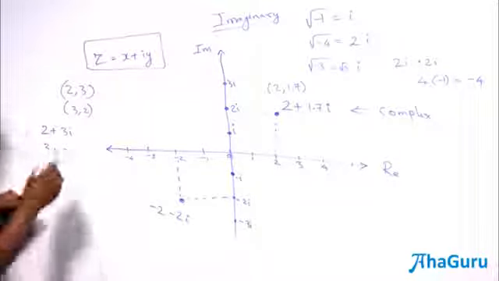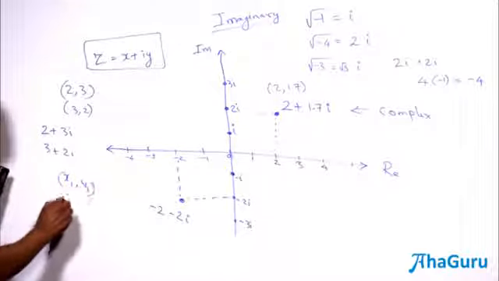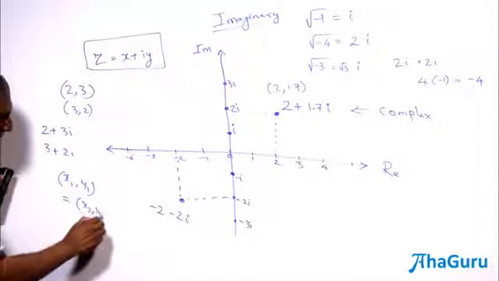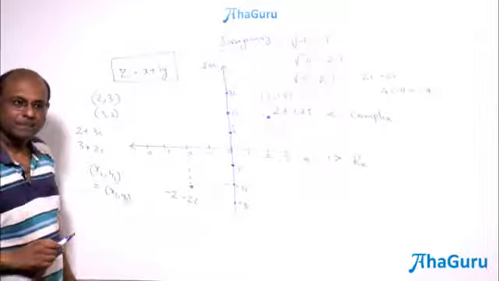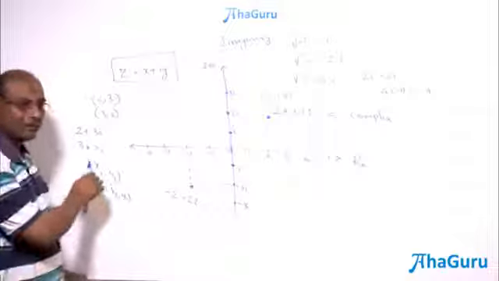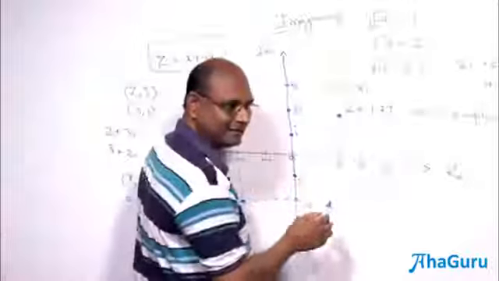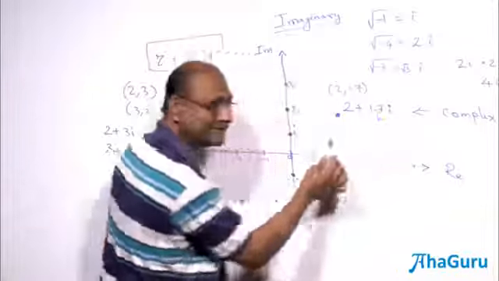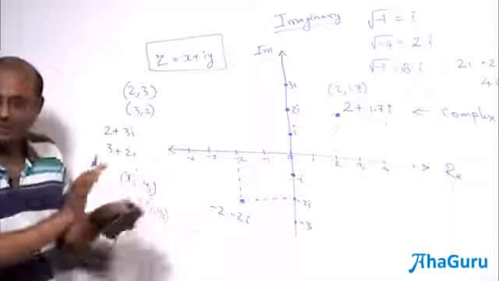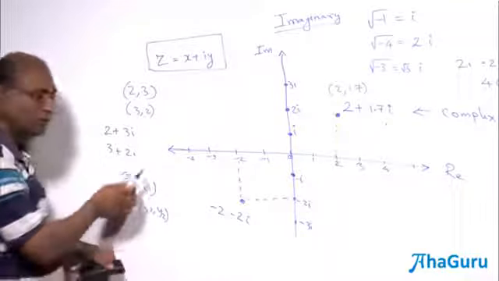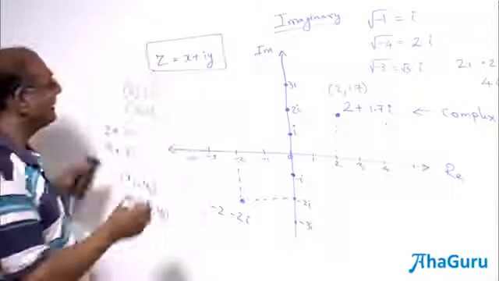But it also means if I tell you that x1 comma y1 is equal to x2 comma y2, how can 2 points be the same? What can you say? x1 must be equal to x2, because if I want this point to be equal to this point, the x has to be the same, the y has to be the same. You cannot say x1 is equal to y2 or something, that is not going to make it equal. So x1 must be equal to x2, y1 must be equal to y2. But that is exactly true for complex numbers then. What does it mean for complex numbers?